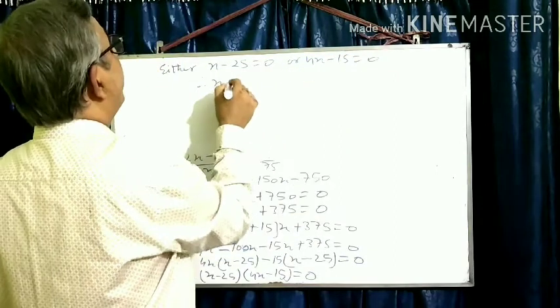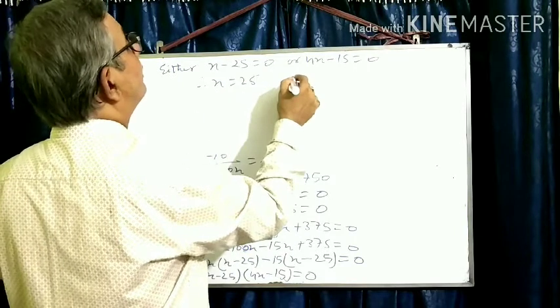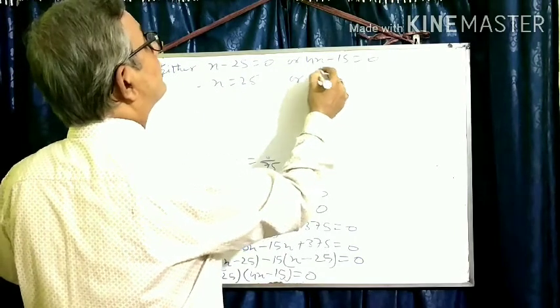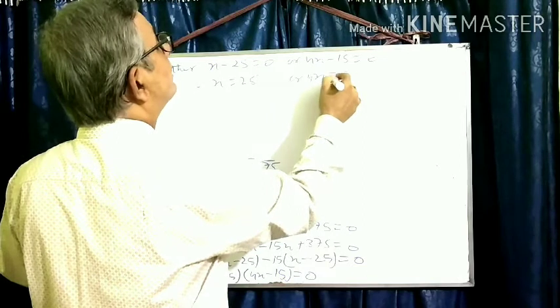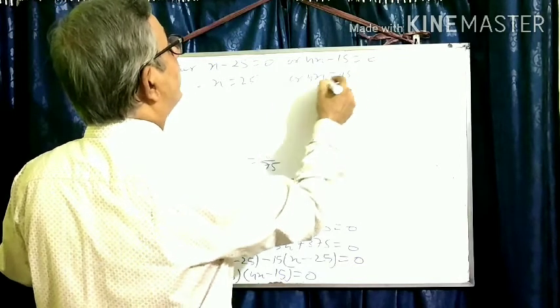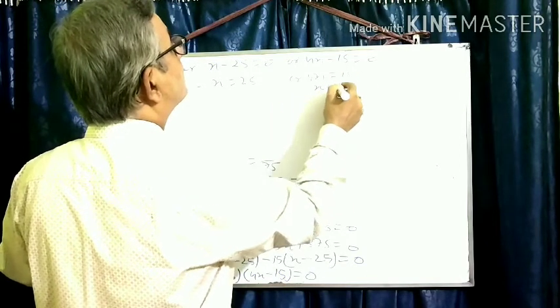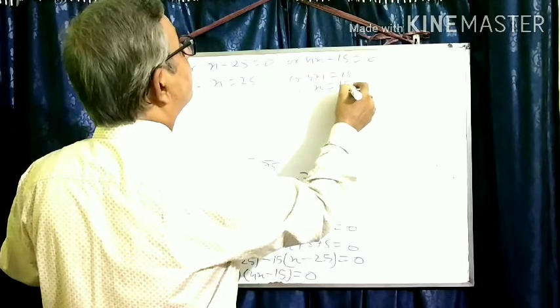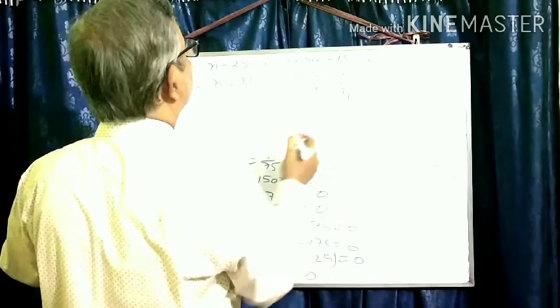Therefore x is equal to 25, or 4x is equal to 15, therefore x is equal to 15 by 4.